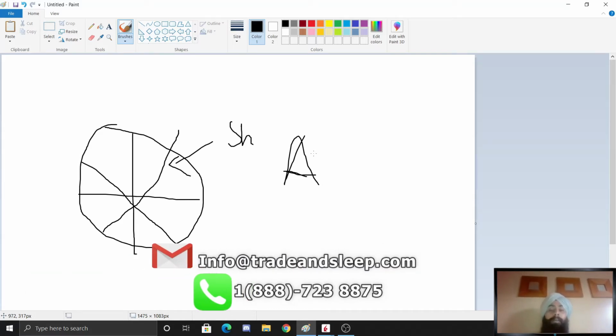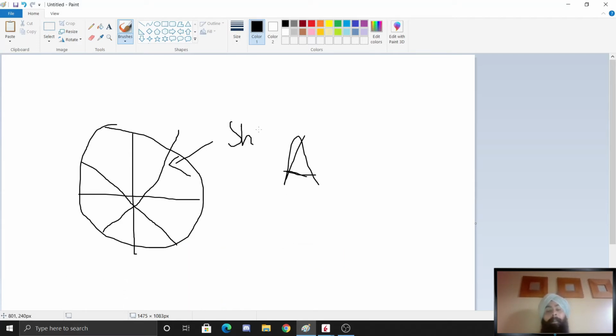Now they list the price by default. Let's say one Apple share is worth $10. So if I want to buy this share right now, it will cost me $10, right?